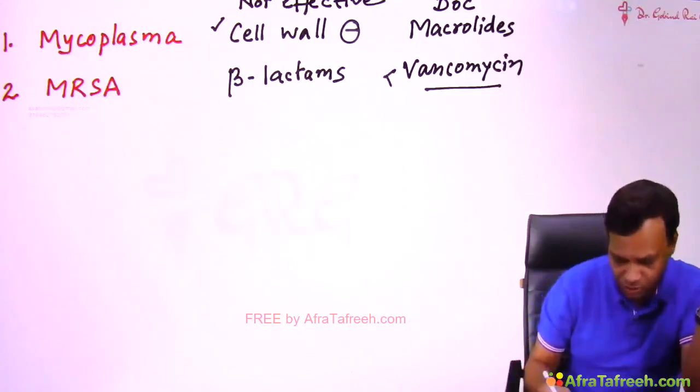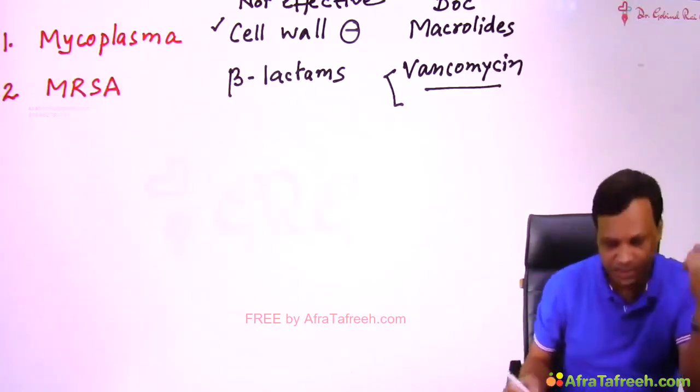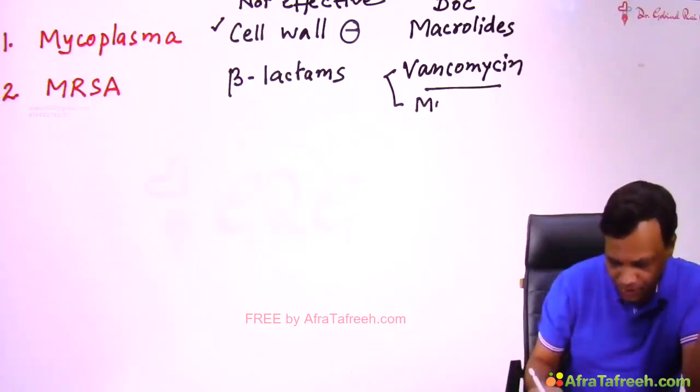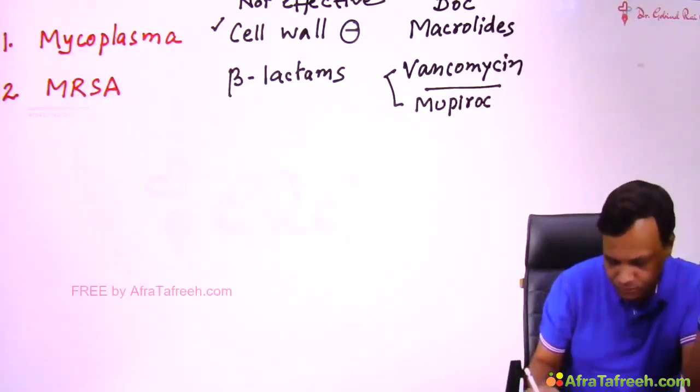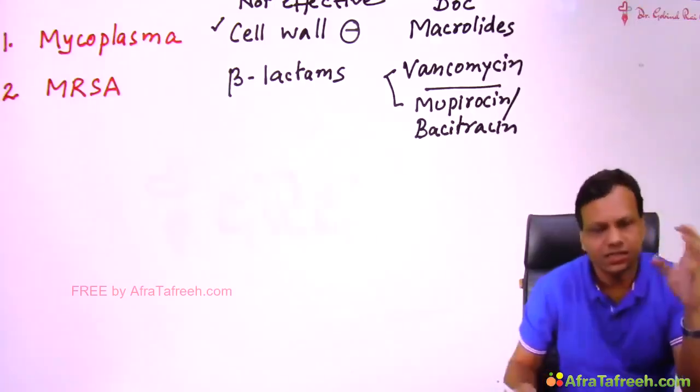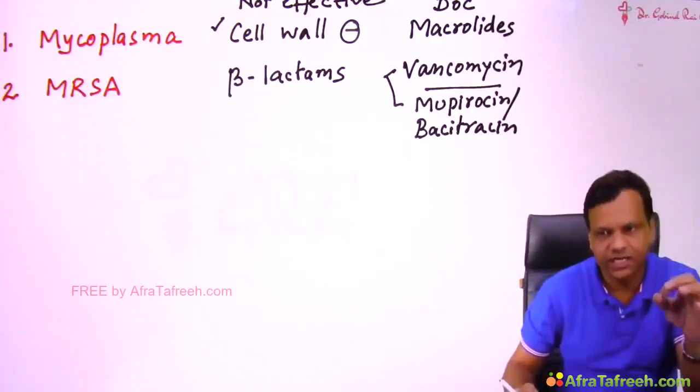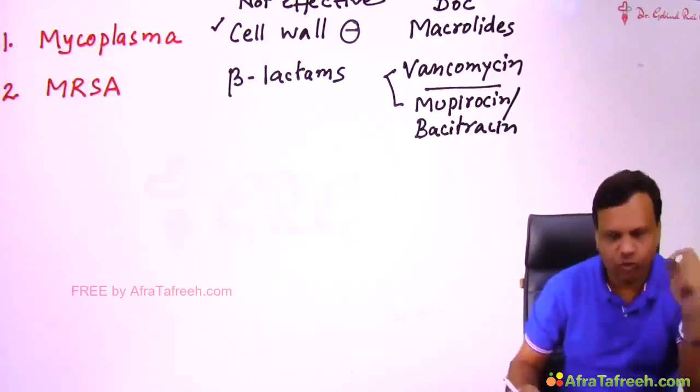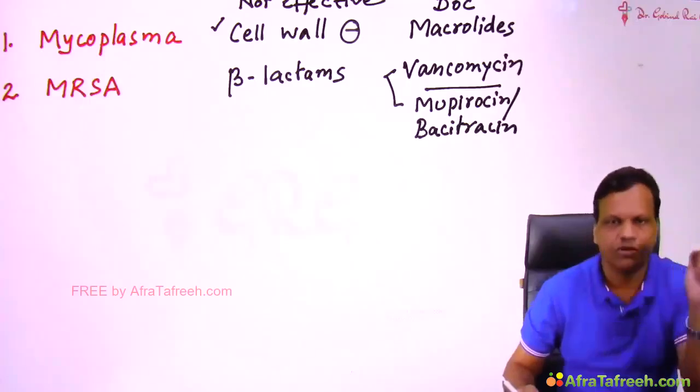The drug of choice in those carriers is topical drugs like mupirocin or bacitracin. Mupirocin or bacitracin, these are topical drugs. These are the drug of choice for nasal carriers of MRSA, whereas vancomycin is the drug of choice for treatment of MRSA.